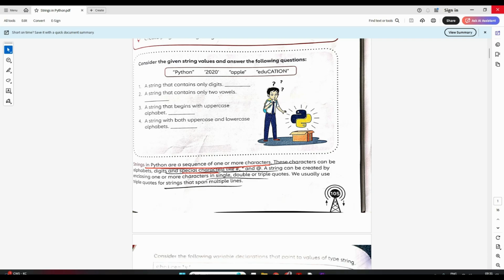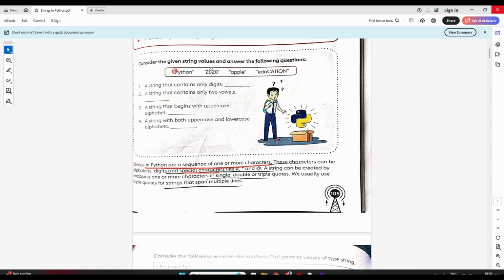The way you give your password, we include alphabets, digits and special characters, right? That is a string. So a string is not necessarily only alphabets. It can be an alphabet, digit, special character, or a combination of all these. Clear?